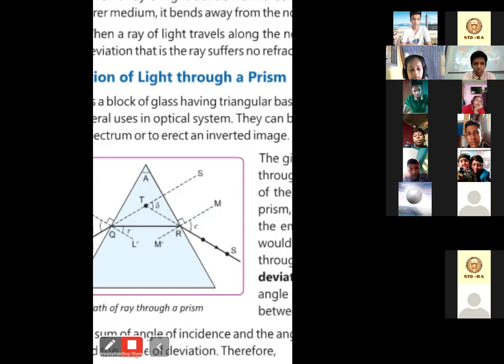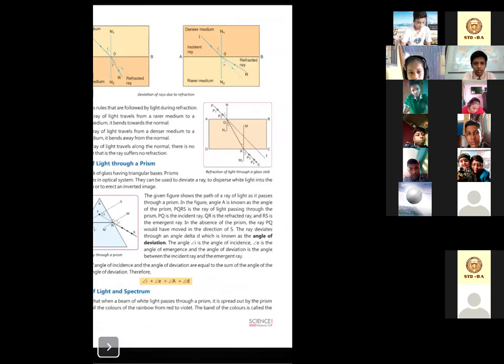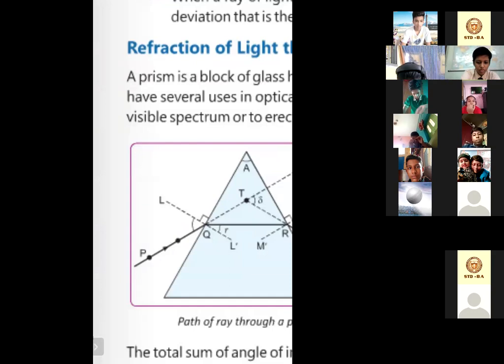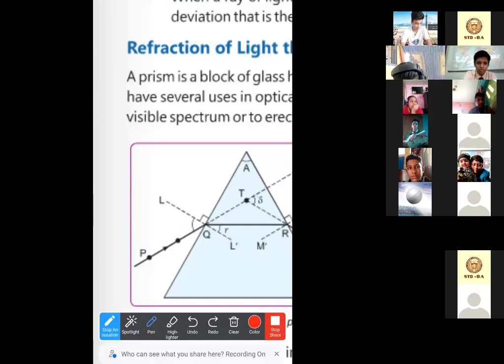Now angle of incidence. Where is the angle of incidence? Look here. It's not indicated here, but of course, the angle created by the incident ray and its normal, that is the angle of incidence.